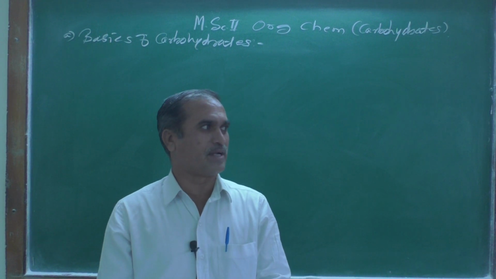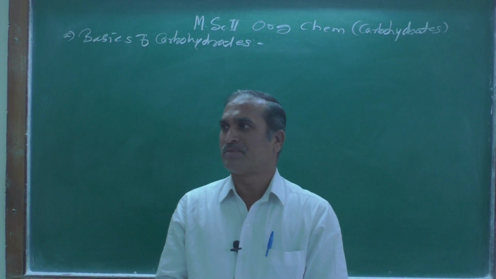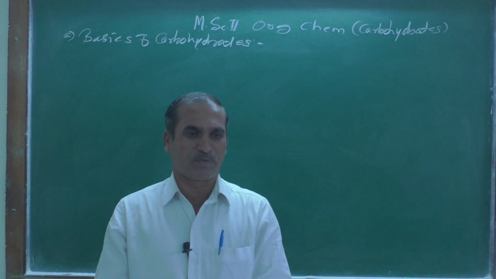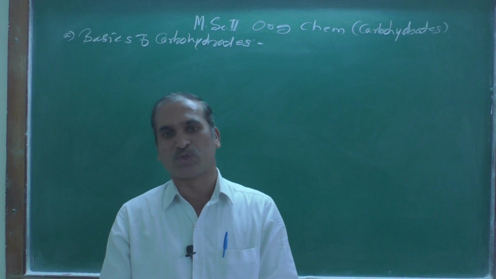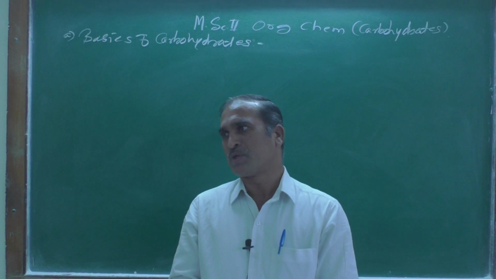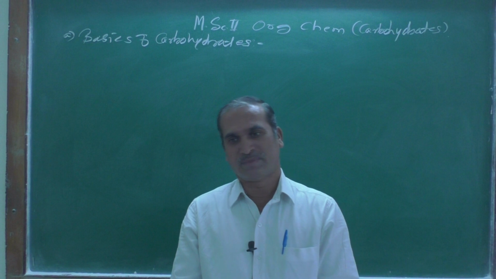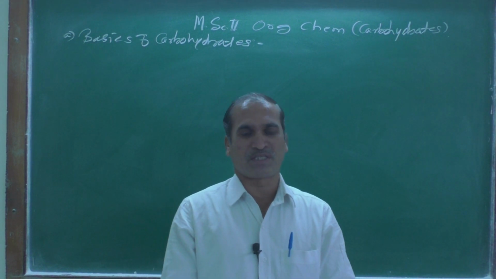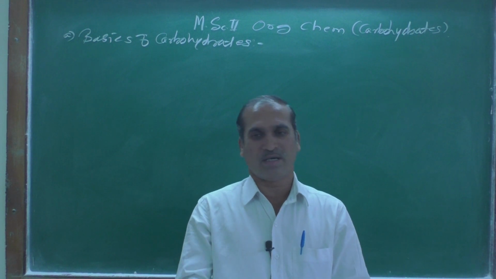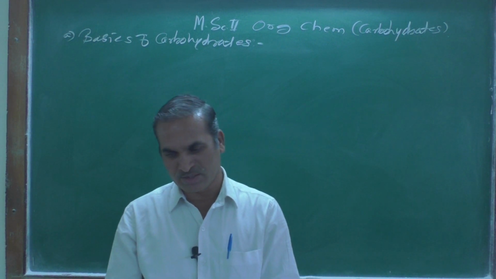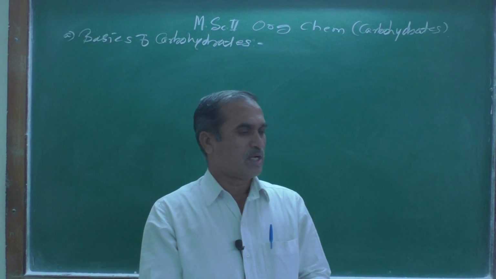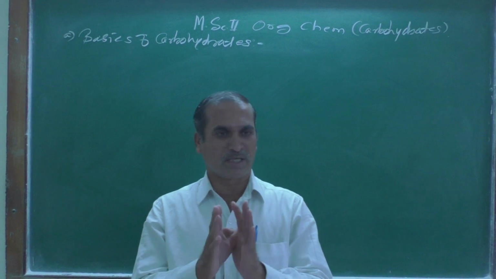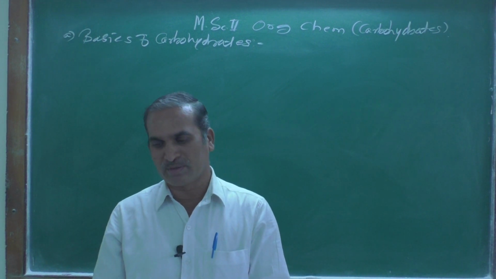As we know, there are two systems generally used while naming any organic compound. One is called the common name system and another is known as the IUPAC nomenclature system. According to that, we generally give the name of the organic compound.